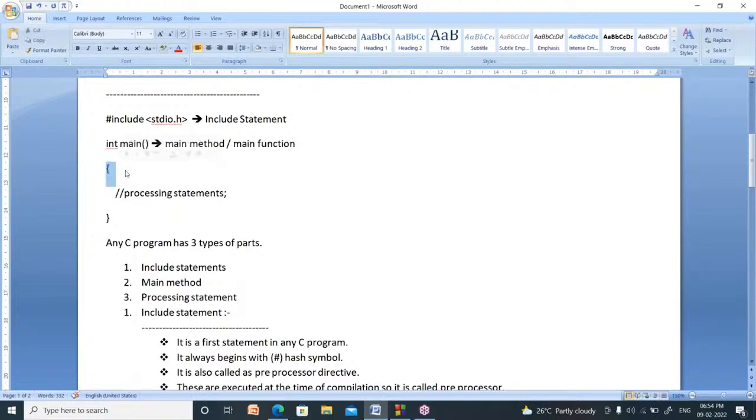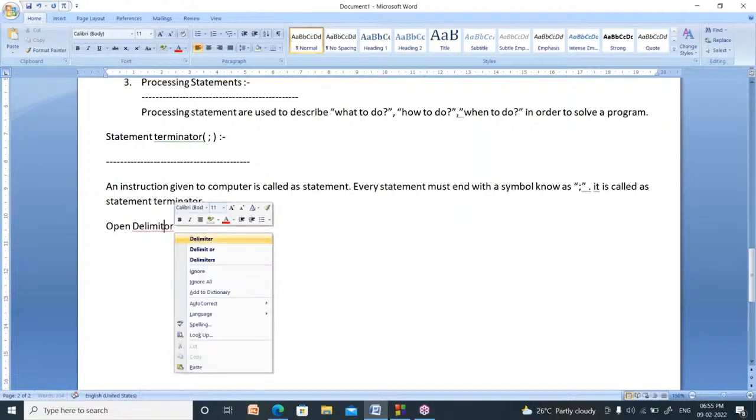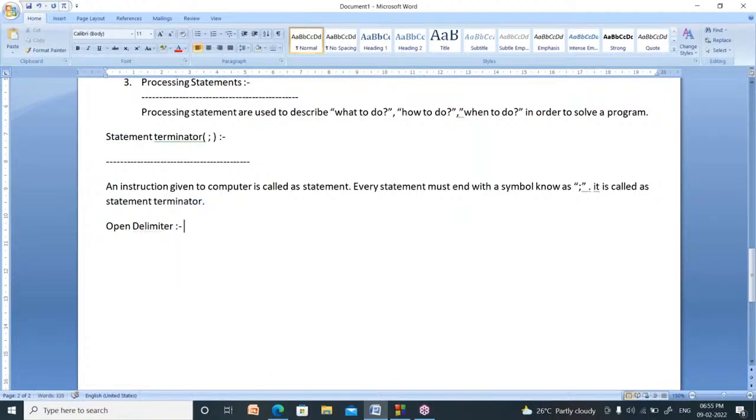What is the symbol? In every program, you use this symbol. Lot of students are saying that it is curly bracket. No, it is not curly bracket. It has a special name in C. That name is called open delimiter. The symbol is open flower bracket. That is called open delimiter.